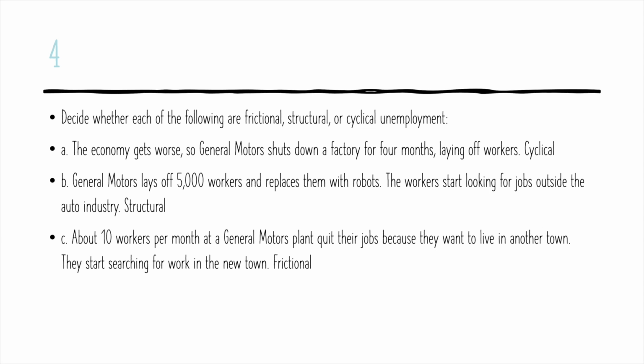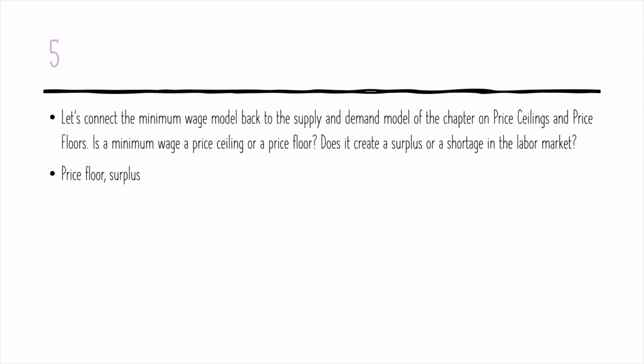Part C: about 10 workers per month at a General Motors plant quit their jobs because they want to live in another town. They start searching for work in a new town. This is frictional unemployment. Ends can't be met between the worker and the employer. They can have a disagreement over the pay or the location and such. And since they are unemployed because of personal reasons, we could call this frictional.